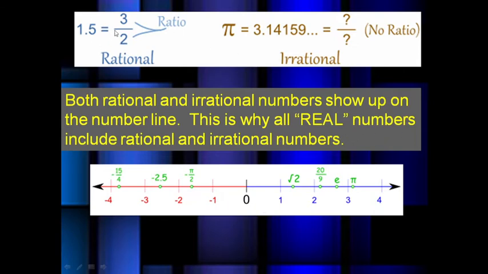Suppose 1.5 can be written in the ratio 3 by 2, but pi equals 3.14159, and so on. It goes on continuously. There is no ratio between them. So these are known as irrational numbers.